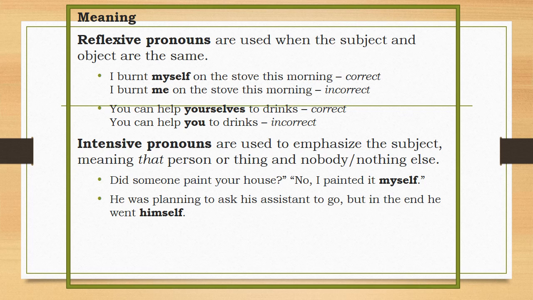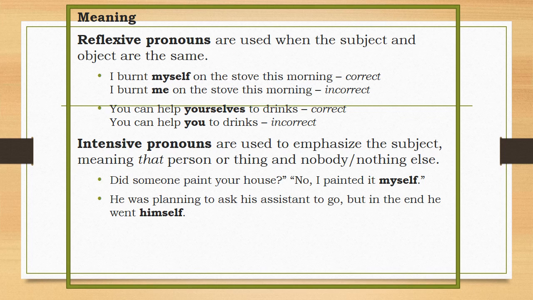The next sentence, you can help you to drinks, is an incorrect example because the object you is not a form used by the reflexive pronouns and intensive pronouns.